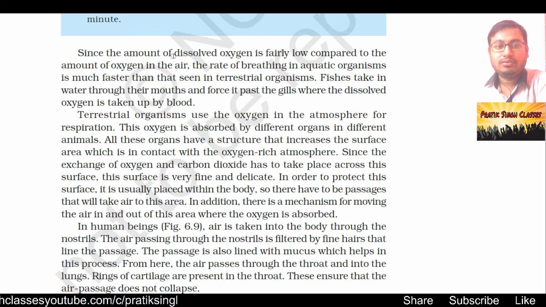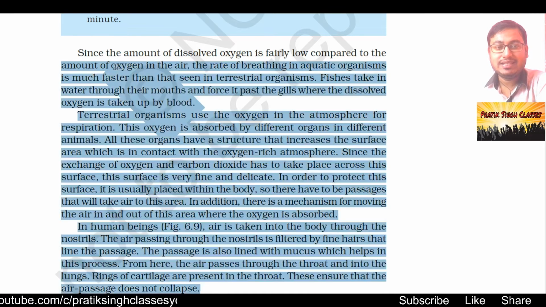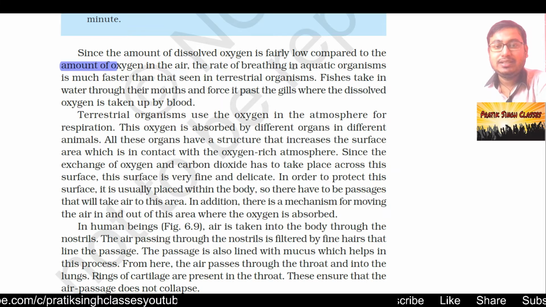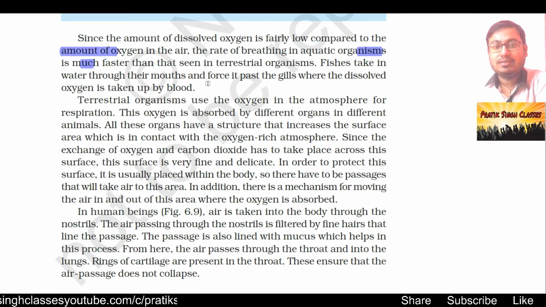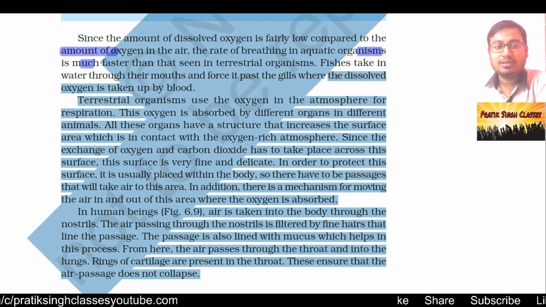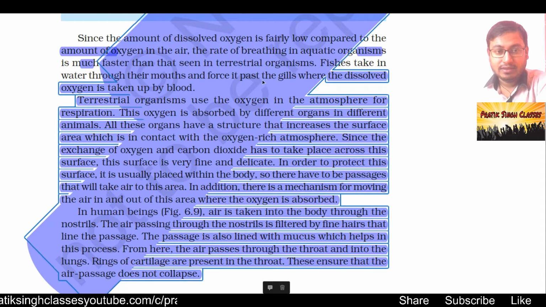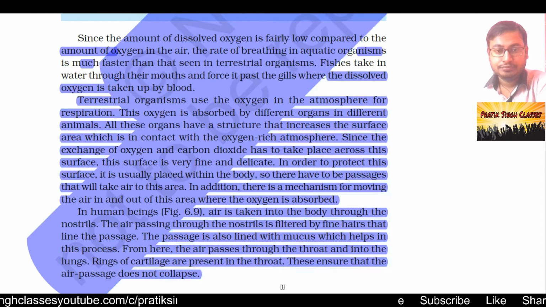Since the amount of oxygen dissolved in water is fairly low compared to the amount of oxygen in the air, the rate of breathing in aquatic organisms is much faster than that seen in terrestrial organisms. Like us, fishes take in water through their mouths and force it past the gills, where the dissolved oxygen is taken up by the blood.